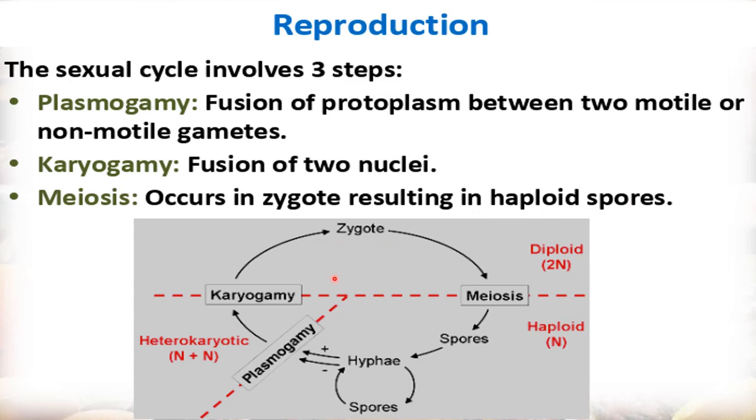So here you see first of all the hyphae of the fungi. This hyphae will produce the gametes. Between these two gametes, protoplasm will get fused and plasmogamy will occur. Then karyogamy occurs, meaning fusion of two nuclei. After this, a zygote will be formed, and this zygote then undergoes meiosis division, and haploid spores will be formed. So the zygote is diploid, and the spores which will be formed are haploid.